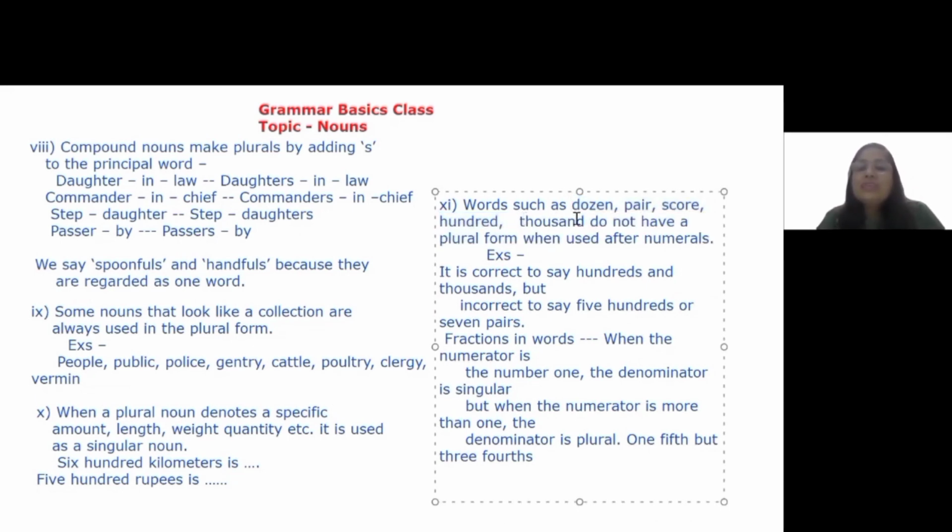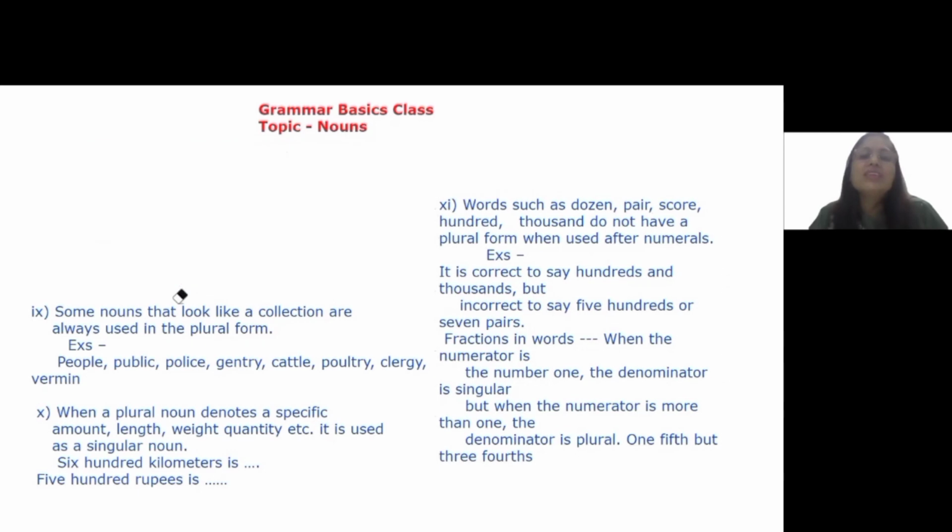Now, these words do not have a plural form when they are used after numbers. For example, it is correct to say hundreds and thousands, but it is wrong to say 500s, 7 pairs, or 10 dozens, right? If you are given an error correction exercise, these are the things that you really need to make note of.